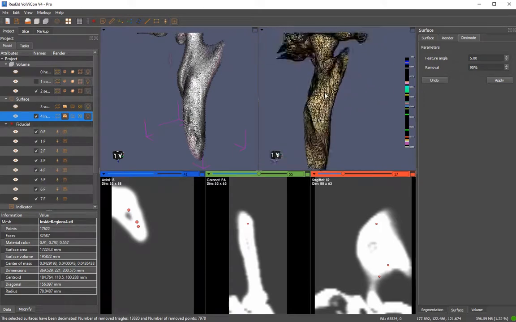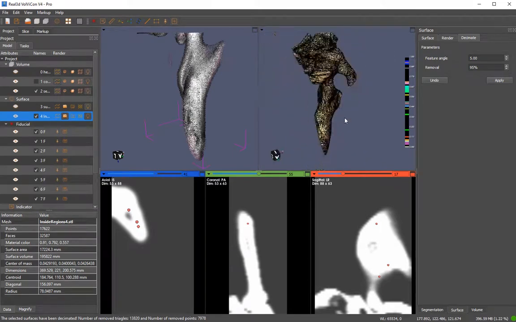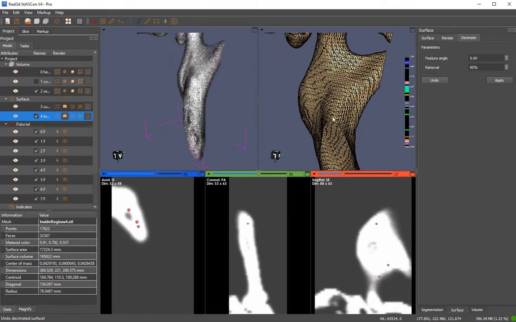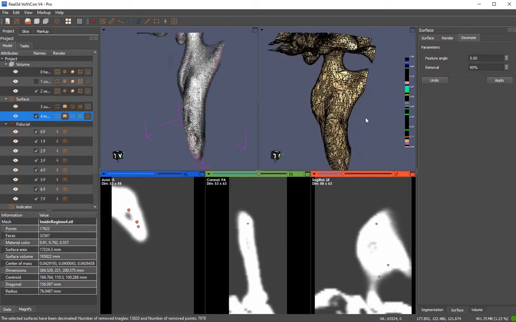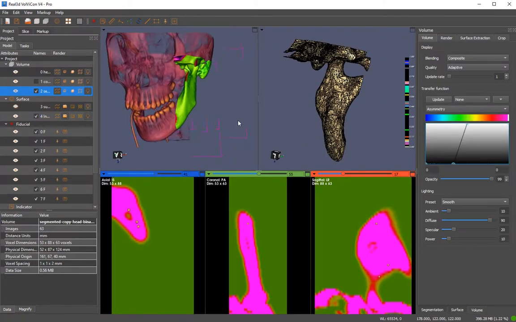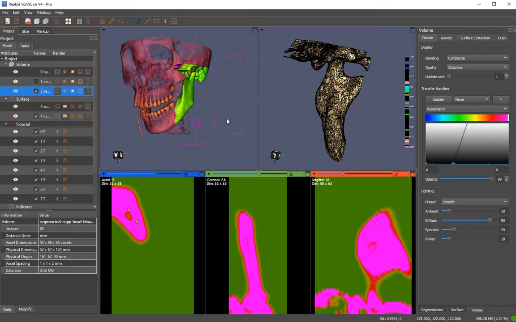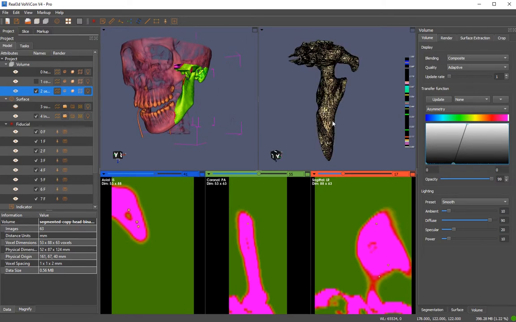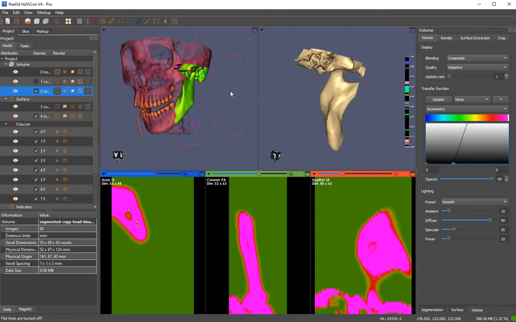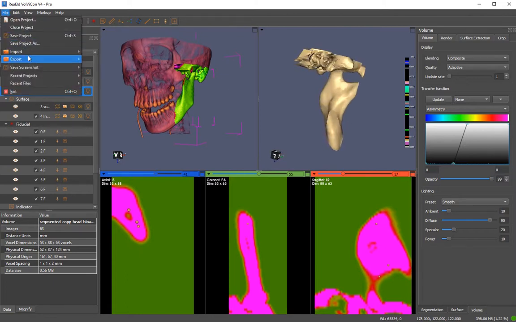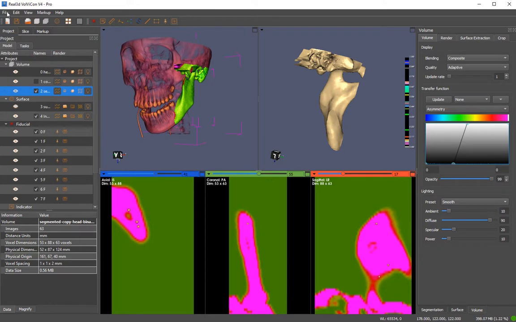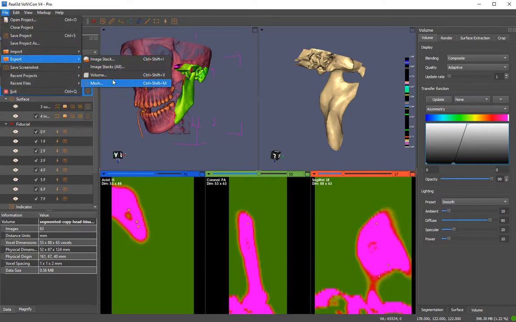So see, we don't lose any feature, but the number of triangles is very much less. We can undo it and apply it again. So you can see we have cropped this part and we have segmented this bone out of it. Now we can just save the project in existing, and then we can export this mesh model.